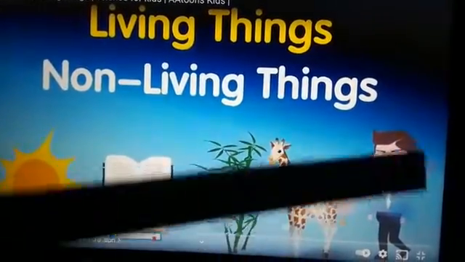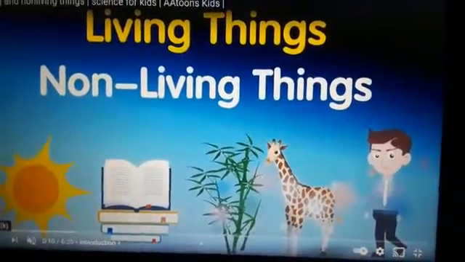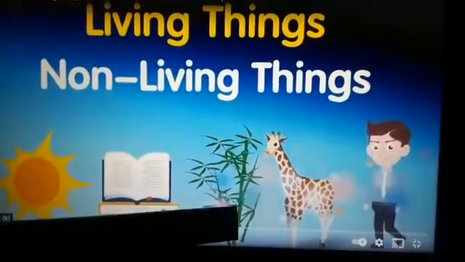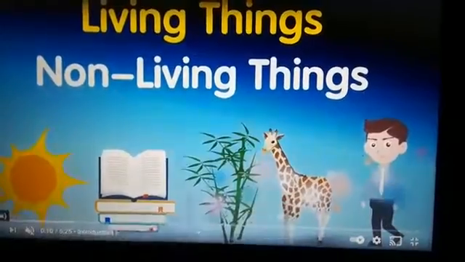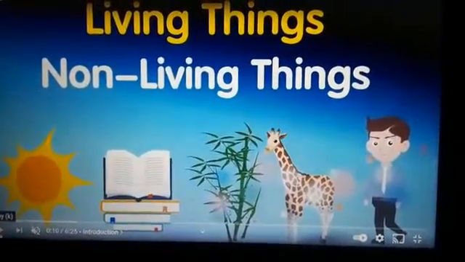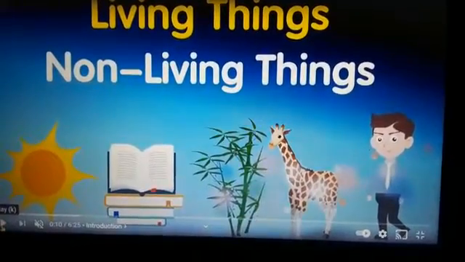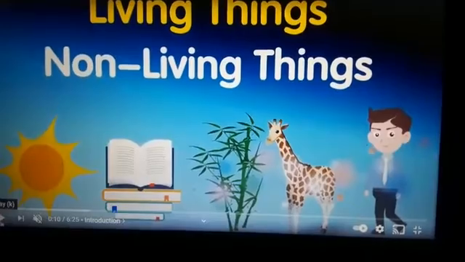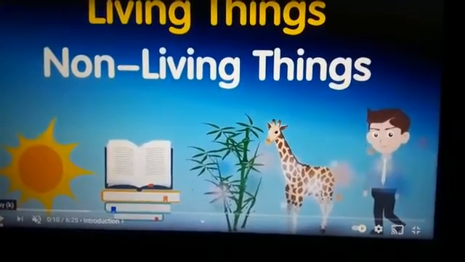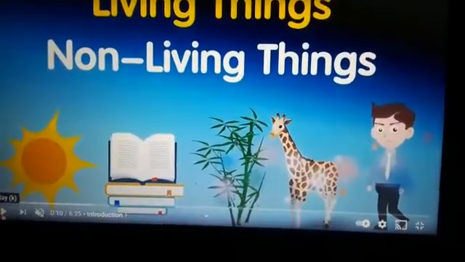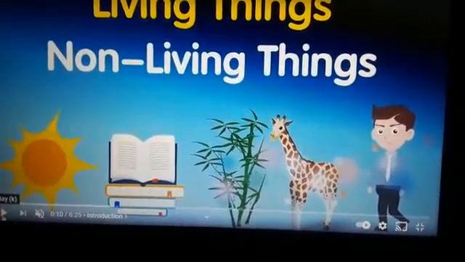Plants, animals, and human beings are living things. Yes, they are. Plants, animals, and human beings are living things. A boy is a living thing. A cat is a living thing. A tree is a living thing. Yes, they are. Living things can move and go. We know all the living things.